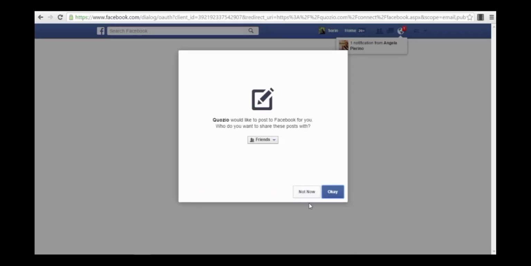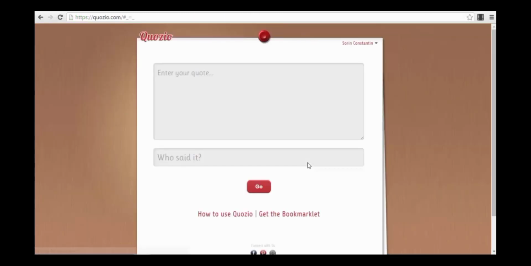Okay, it's actually very simple. I will not allow the platform immediately to post anything on my wall, or to my friends publicly, but I will allow it to log in with my Facebook account. And this is exactly what you will see on your first page. You just enter your quote.